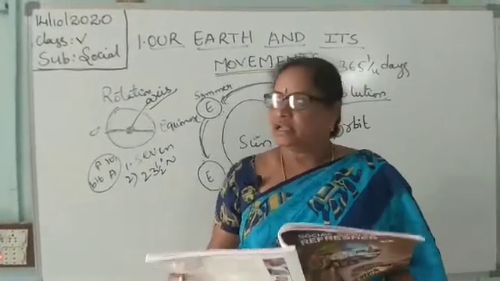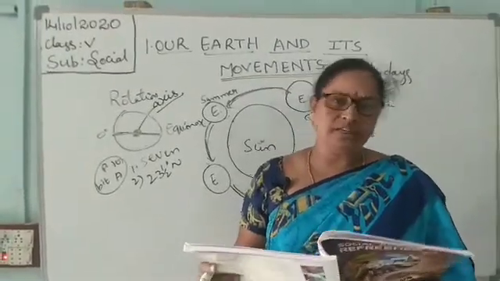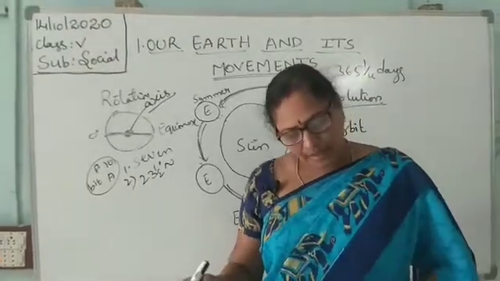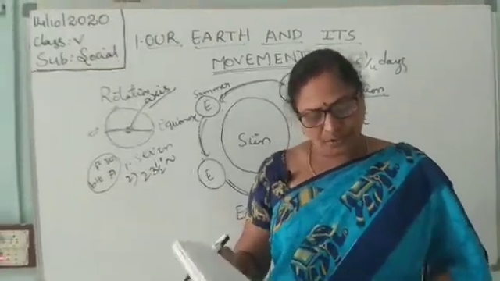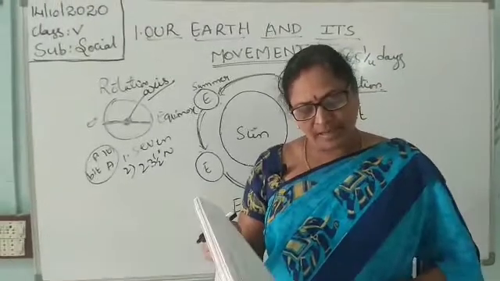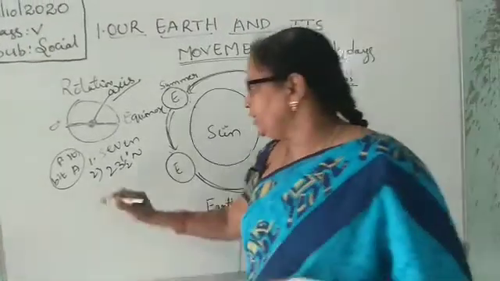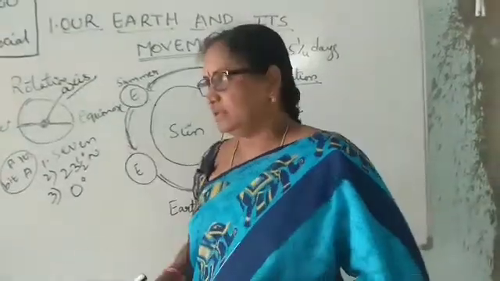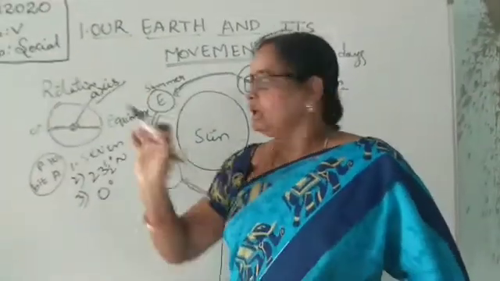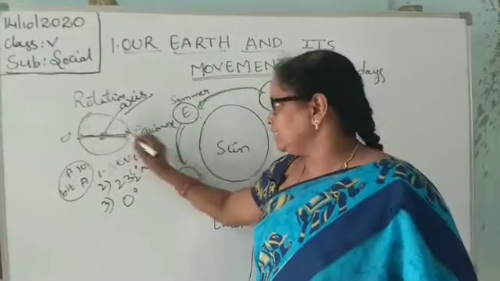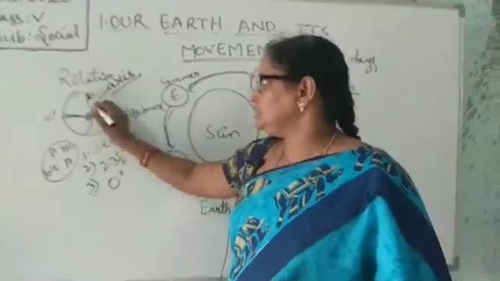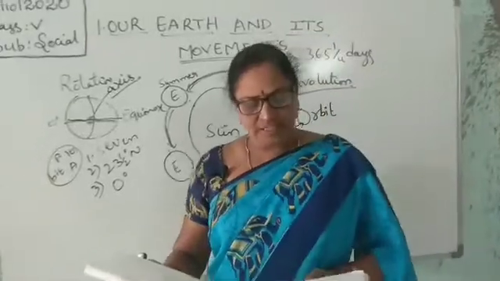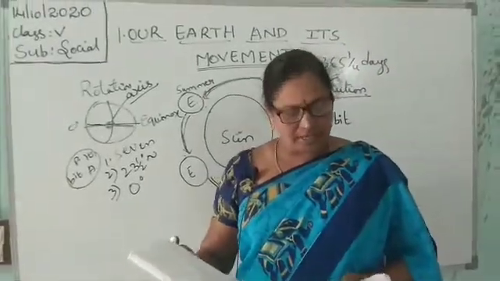The opposite, on the south side at 23.5 degrees, we call Tropic of Capricorn. The longitude passing through Greenwich is marked as 0 degrees, the prime meridian. It is passed through Greenwich, London.